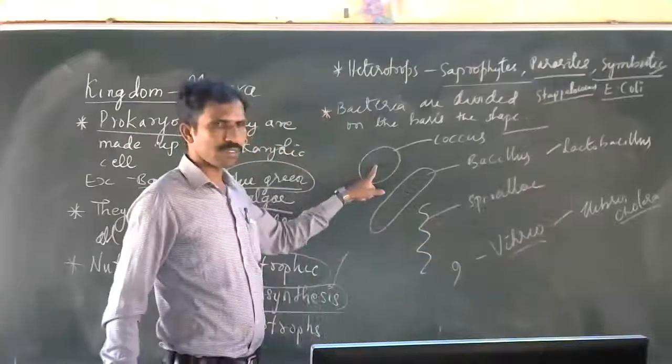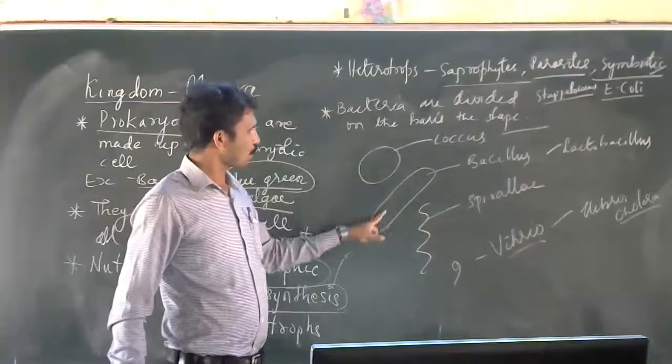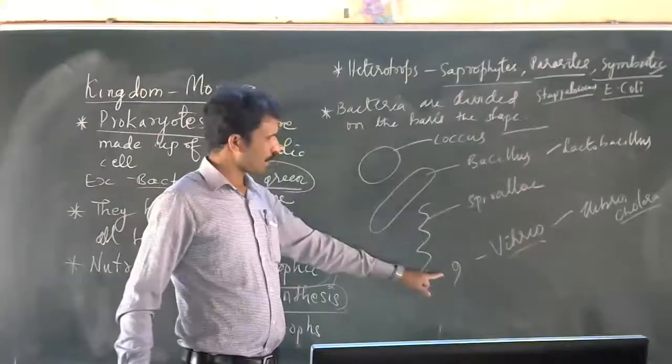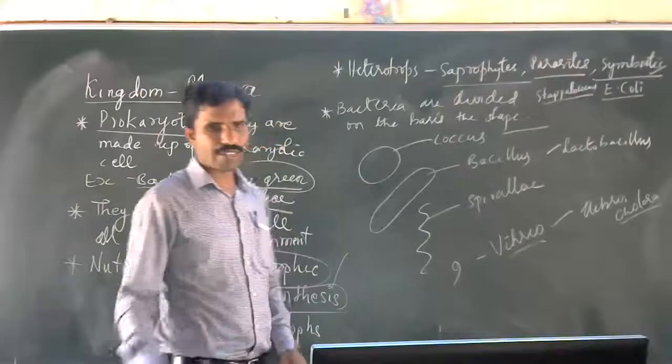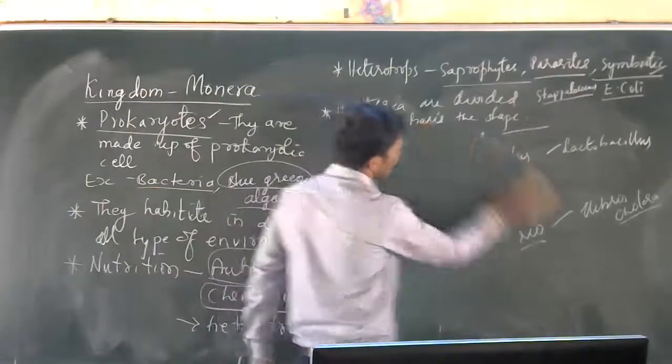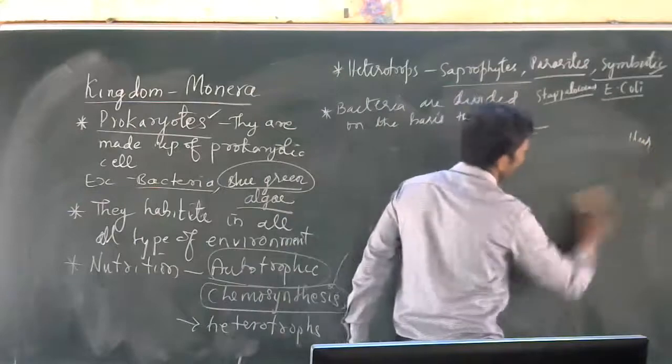If it is round, coccus. If it is rod shaped, bacillus. If it is spiral shaped, spirillum. If it is comma shaped, vibrio. Like that, we have different types of bacteria depending on the shape.